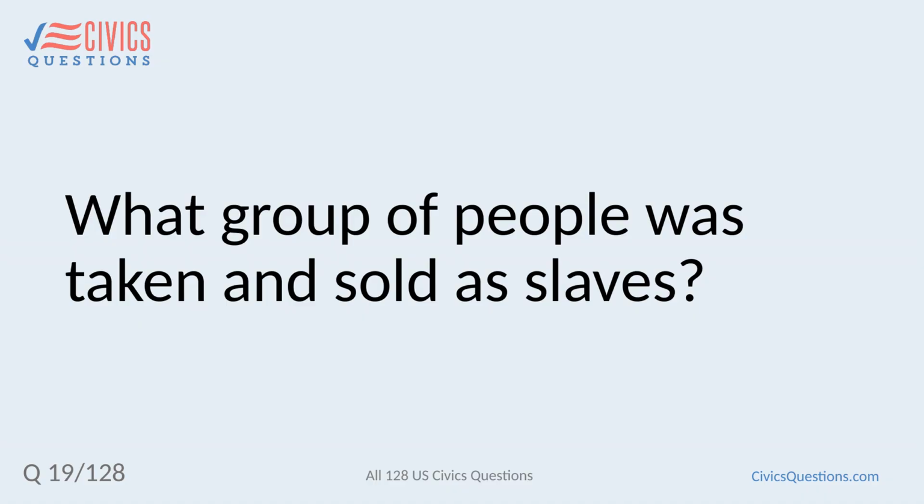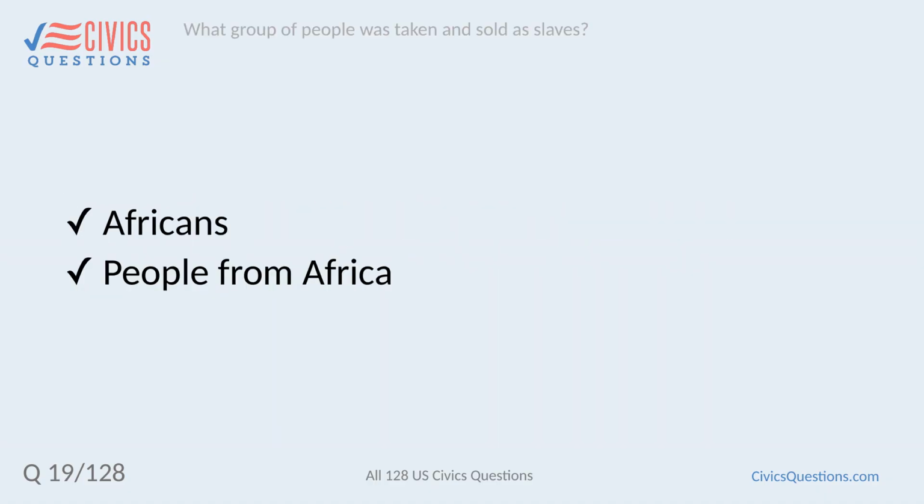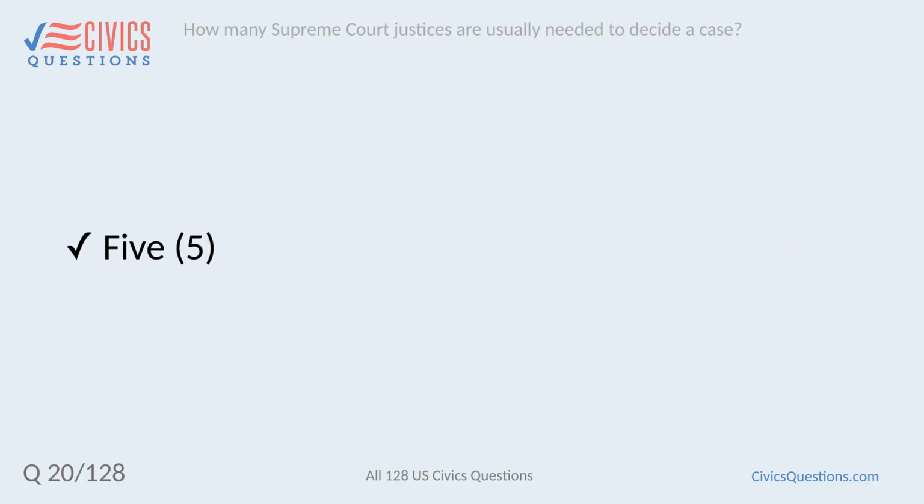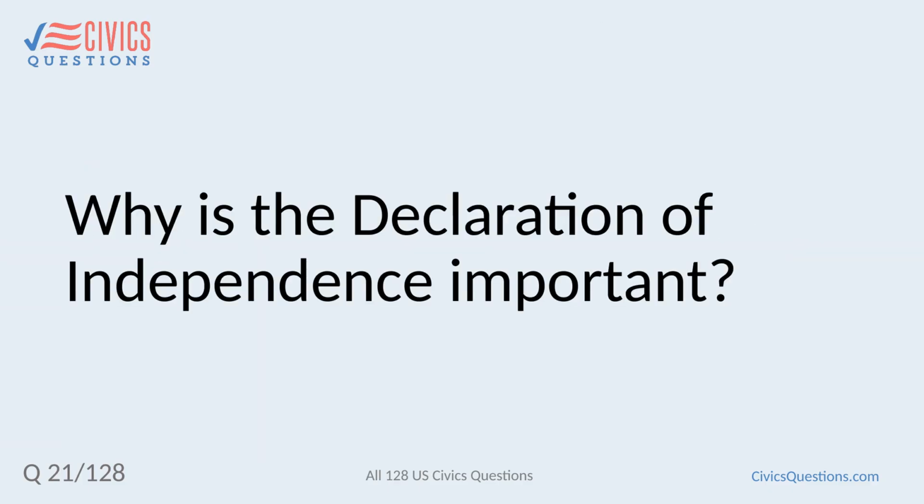What group of people was taken and sold as slaves? Africans. People from Africa. How many Supreme Court justices are usually needed to decide a case? 5.